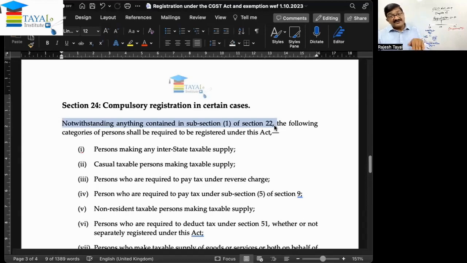It says irrespective of the aggregate turnover of the supplier, the following category of persons shall be required to be registered under this Act. Whether turnover is within the limit of 10 lakhs or 20 lakhs, or exceeding that. If it is exceeding, registration is compulsory under section 22. But even when it is within the limit, registration is compulsory in certain cases.